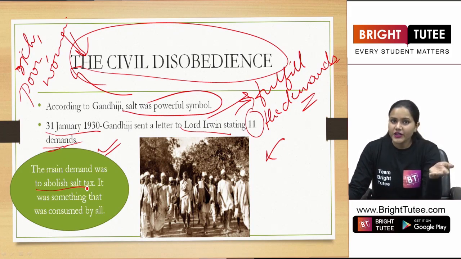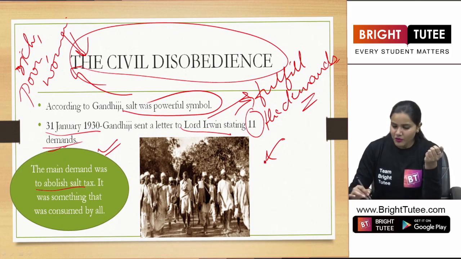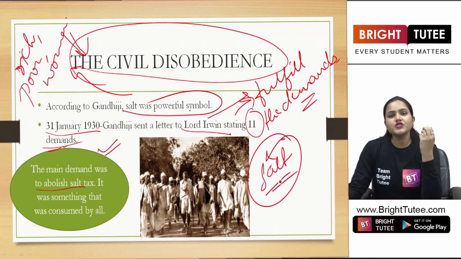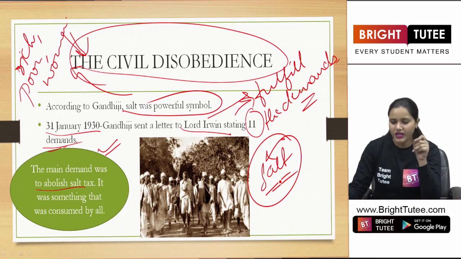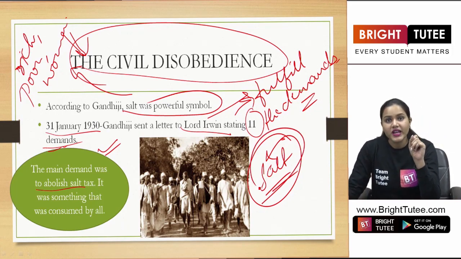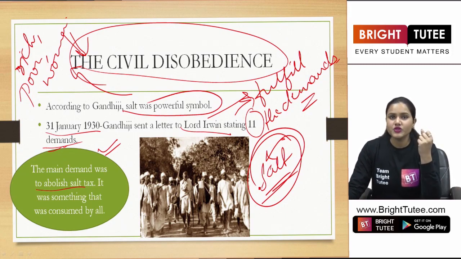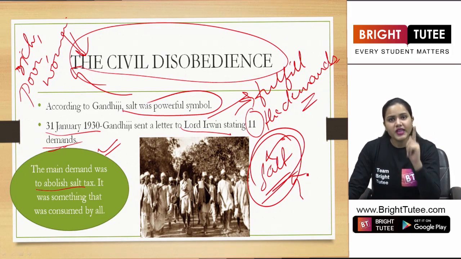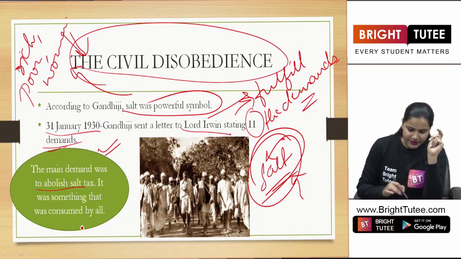Yes, students. Like I told you, the salt tax was really oppressive. It justified the oppressive rule of the British government. Why? Because salt was something that was consumed by all, and taking the monopoly of salt was quite a bad thing, right? It was really bad for the British government to hold this monopoly over salt, so that no one else could manufacture salt and they could put a tax on it, right? So therefore the main demand for Gandhiji was to abolish the salt tax, right?